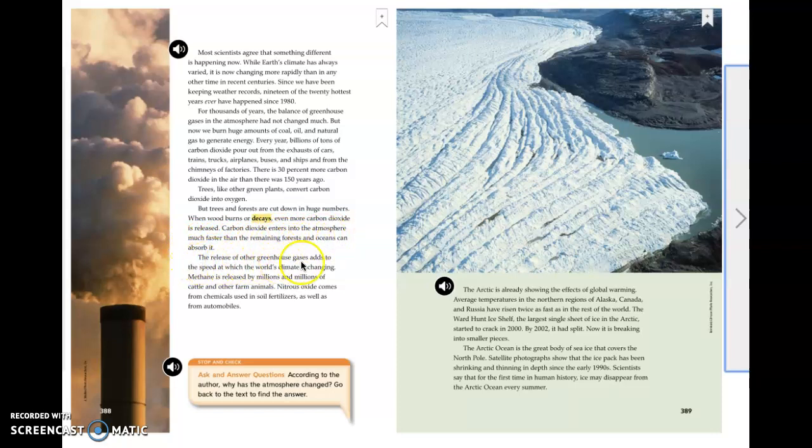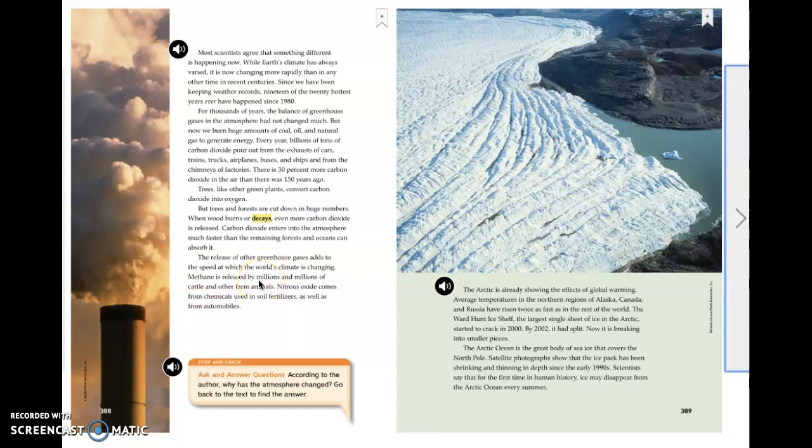The release of other greenhouse gases adds to the speed at which the world's climate is changing. Methane is released by millions and millions of cattle and other farm animals. Nitrous oxide comes from chemicals used in soil fertilizers as well as from automobiles.